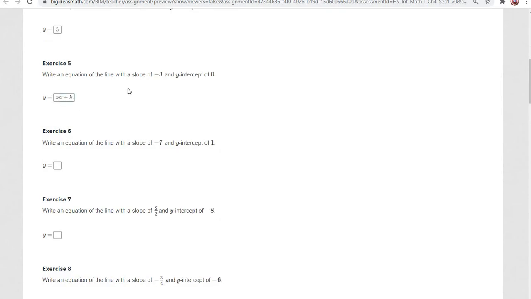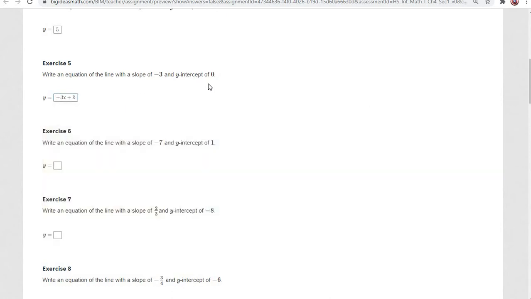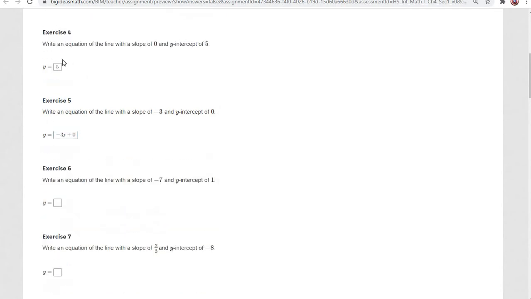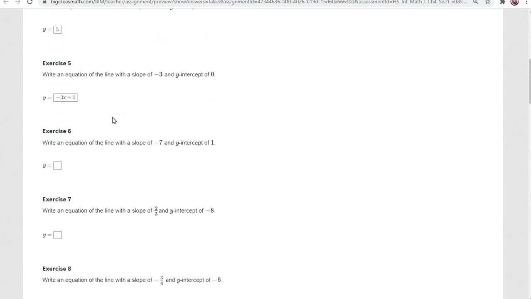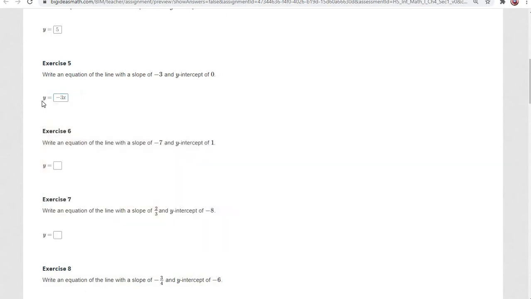For the next one, it says the slope is -3, so we replace m with -3. The y-intercept is 0, so we replace b with 0. But just like the one up here, anything plus 0 is still just that number, so it doesn't change anything. We could just get rid of the 0, and y equals -3x could be your answer. If you put in the plus 0, it's not going to mark it wrong, but all you need to write here is -3x. If the y-intercept is 0, you don't have to put it in.